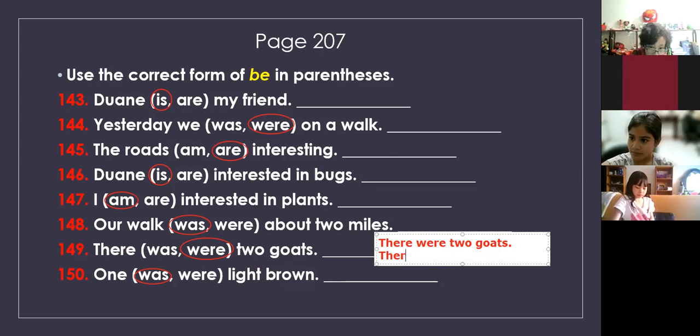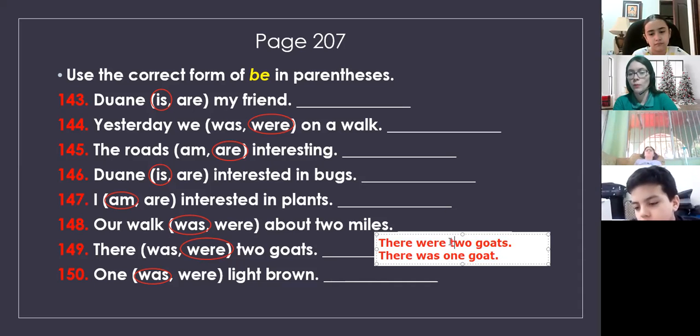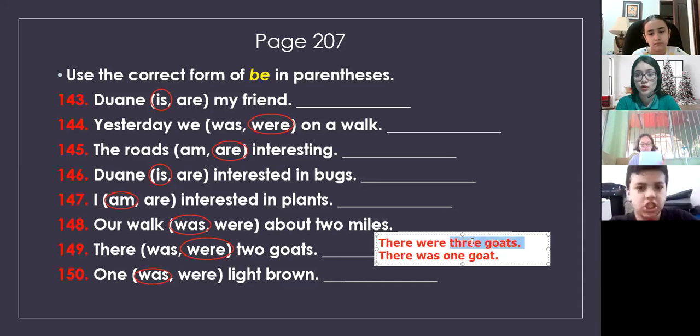If you say there was 1 goat, that is possible, because you're talking about singular. It's singular, just 1. Plural when you talk about goats, because you're talking about 2, 3, or more. There were 3 goats. That is plural. So it's were. You need to use were because you see here, plural. You use was when it's singular, just one.